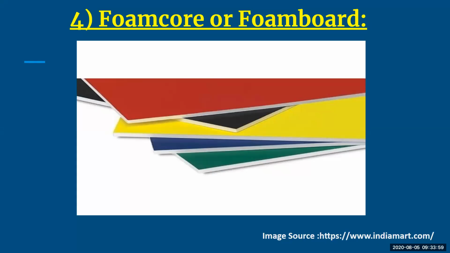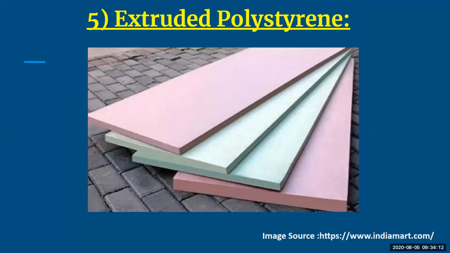So your model can be prepared by using it. There are many color options available here which are not available in your cardboard. So if you want good color options, then you can go for a foam core or a foam board. Next is your extruded polystyrene.